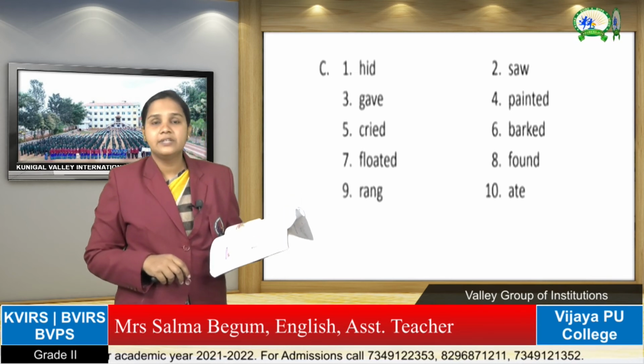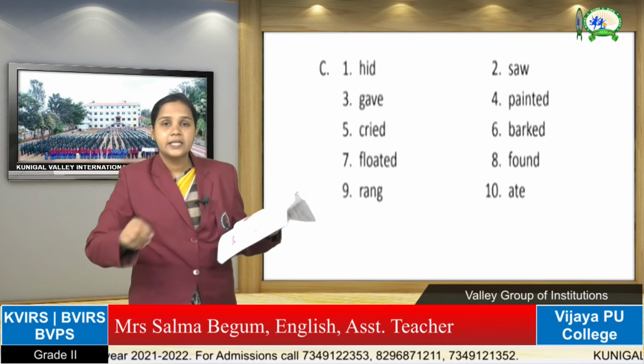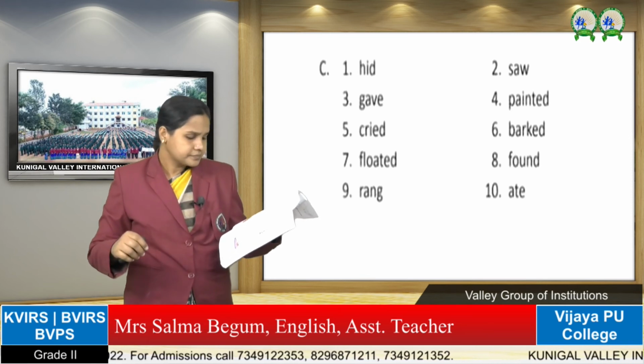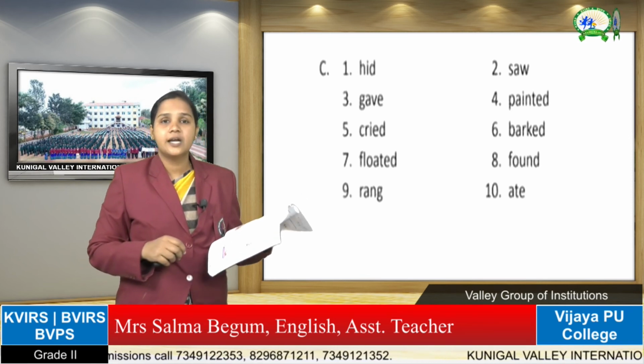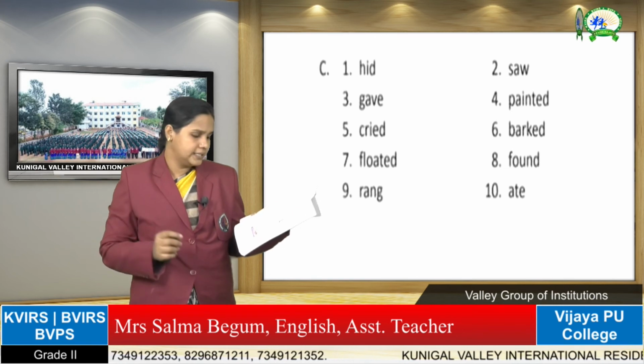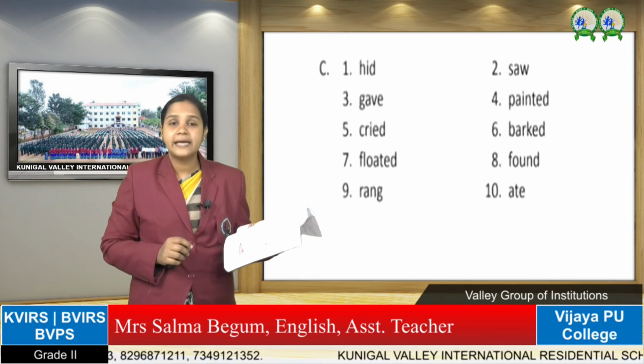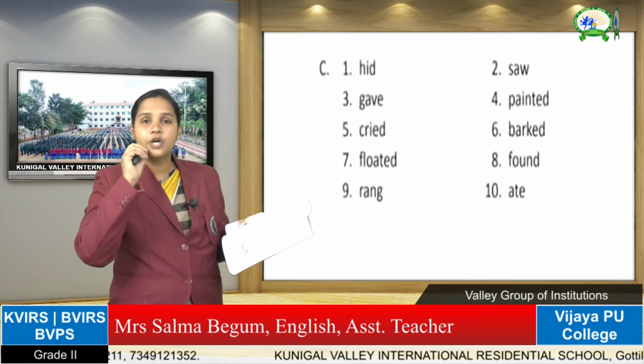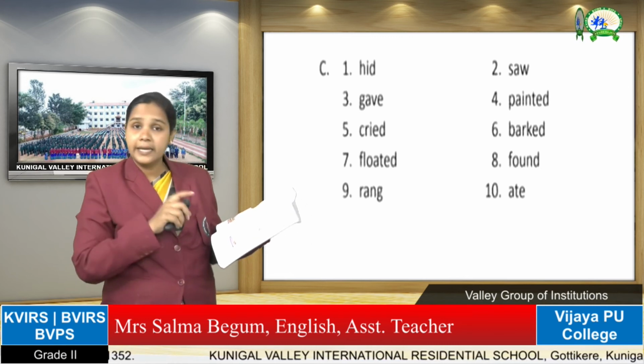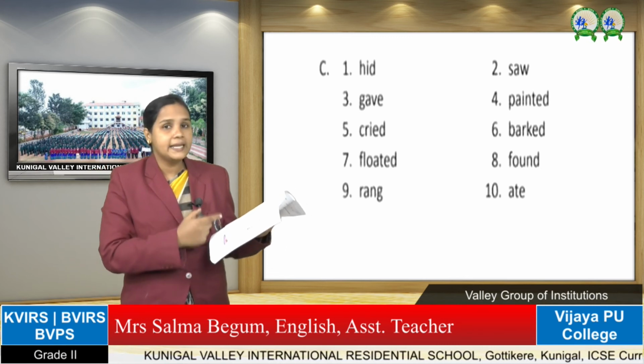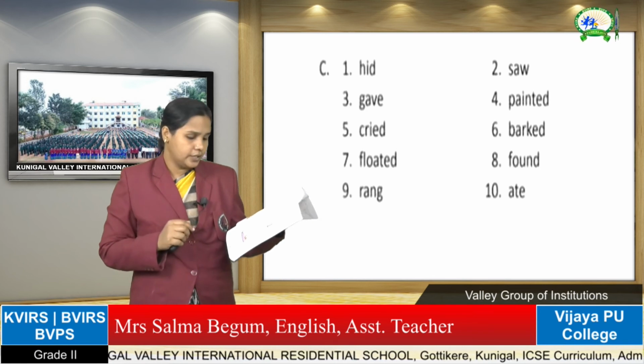Tanya dash a lovely picture. Painted. These are all action words. The baby dash loudly. Cried loudly. My dog dash at the visitor. My dog barked. Here the help box is given. You have to select, then write it in your textbook.